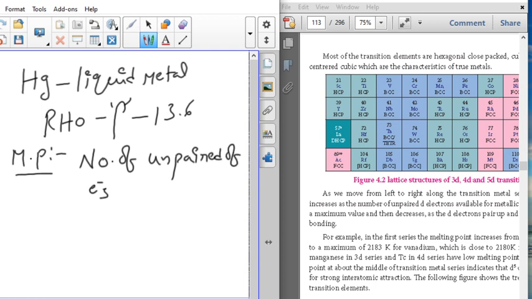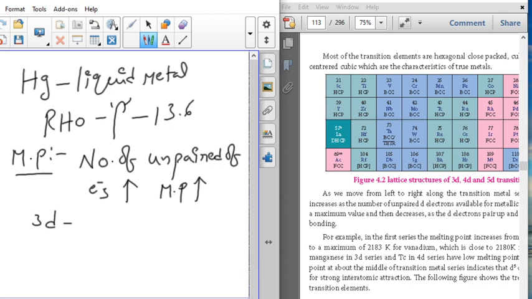If any d block metal can show more unpaired electrons, it is ready to form more chemical bonds. More chemical bonds means stronger, and stronger means higher melting and boiling points. So generally, as the number of unpaired electrons increases, the melting point also increases. But there are some exception conditions.